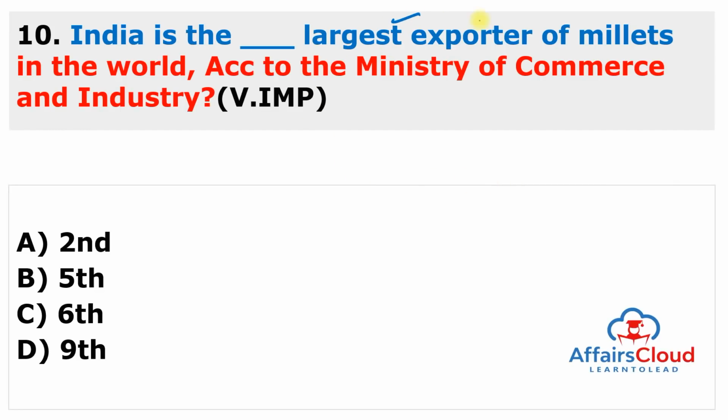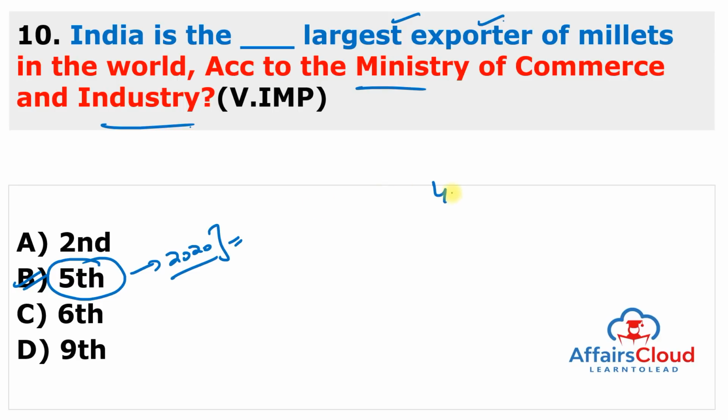India is the largest exporter of millets in the world according to the Ministry of Commerce and Industry. Again, this is a very important question because as per the data released by the Ministry of Commerce and Industry, India is the fifth largest exporter of millets in the world as per the updated data till 2020. So India is the world leader in the production of millets with a share of around 41% of the total global millet production in the year 2020.